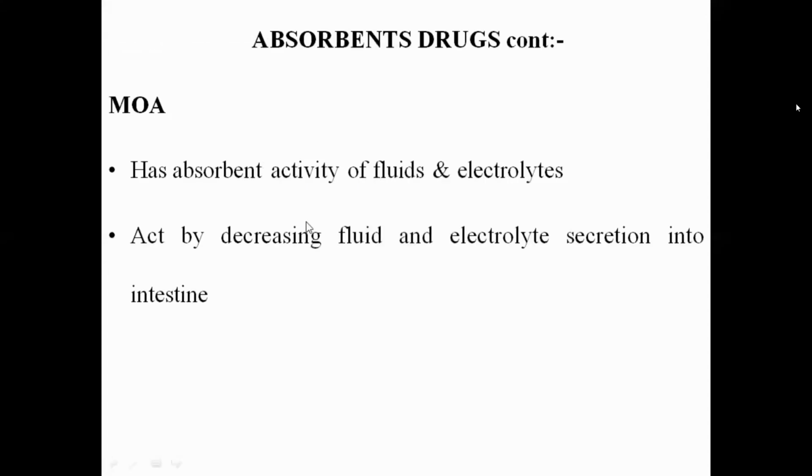So what is the mechanism of action? They have absorbent activity for the fluids and the electrolytes. So fluids and electrolytes will be absorbed, and the secretion of fluids and electrolytes into the intestine will be inhibited. They increase the absorptive activity of the intestinal membrane, so the fluid and electrolyte secretion will be reduced. That is the mechanism of action of the absorbent drug, bismuth subsalicylate.